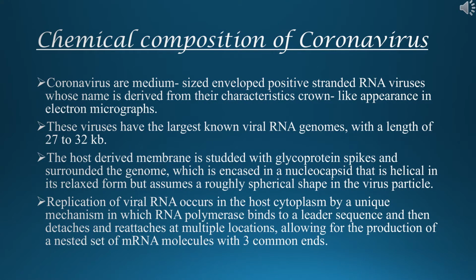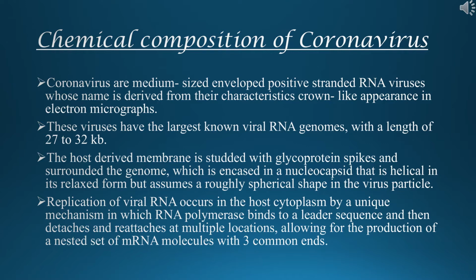Chemical composition of coronavirus. Coronaviruses are medium-sized enveloped positive stranded RNA viruses whose name is derived from their characteristic crown-like appearance in the electron micrograph. These viruses have the largest known viral RNA genomes with a length of 27 to 32 kb. The host-derived membrane is studded with glycoprotein spikes and surrounds the genome, which is encased in a nucleocapsid that is helical in its relaxed form but assumes a roughly spherical shape in the virus particle.